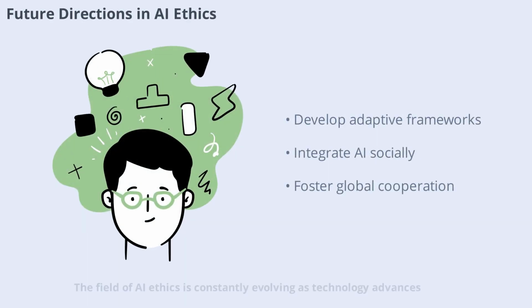The field of AI ethics is constantly evolving as technology advances. Future directions include developing adaptive ethical frameworks, integrating AI into broader social systems, and fostering global cooperation. Staying ahead of emerging challenges requires continuous learning, innovation, and collaboration.